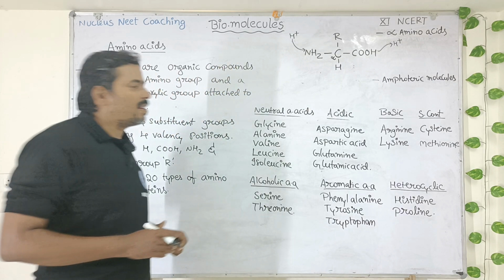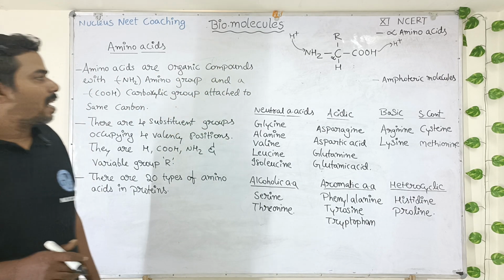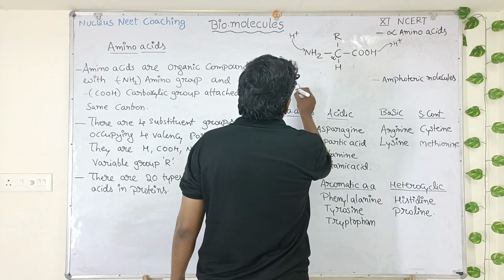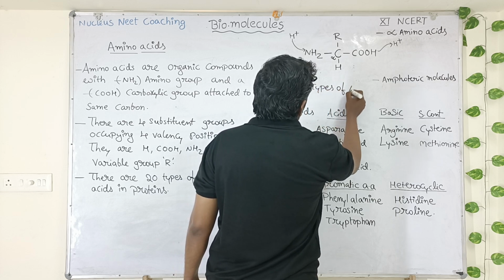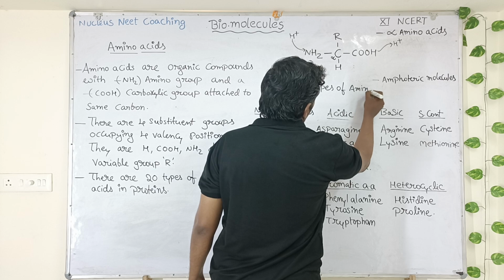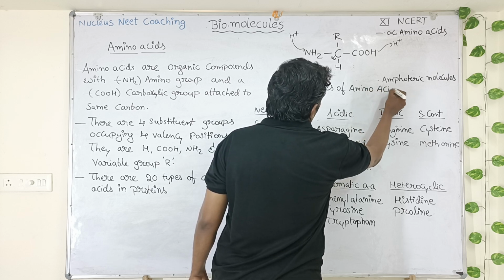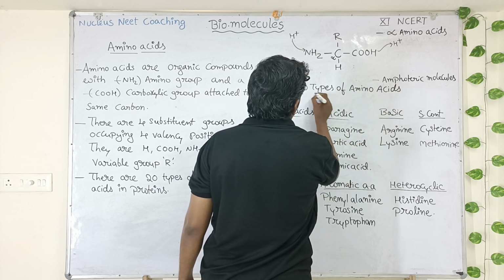Okay. Now let us see the 20 different types of amino acids. 20 types of amino acids.